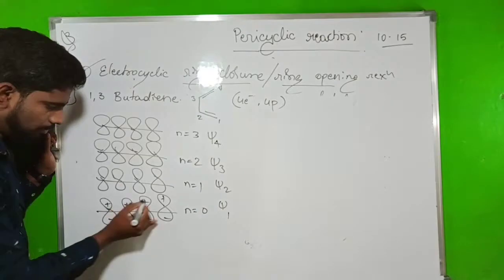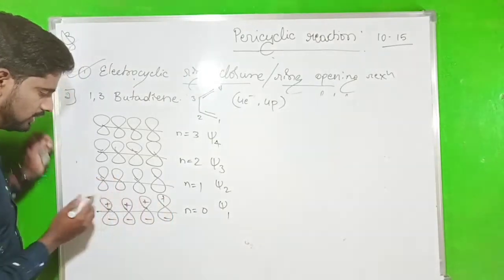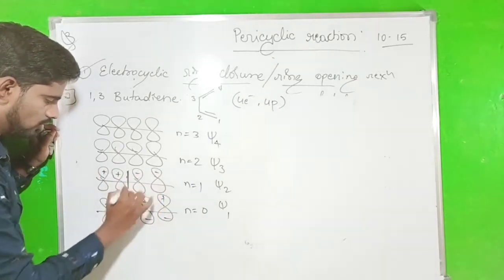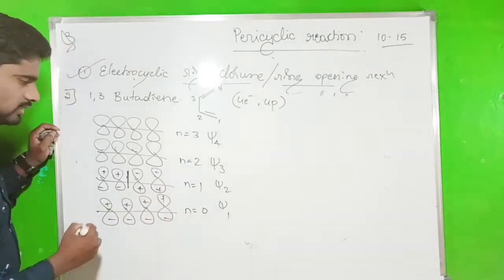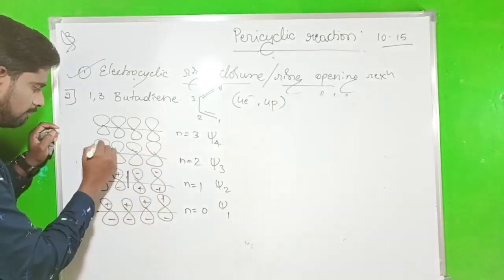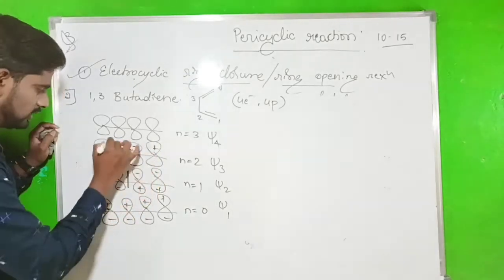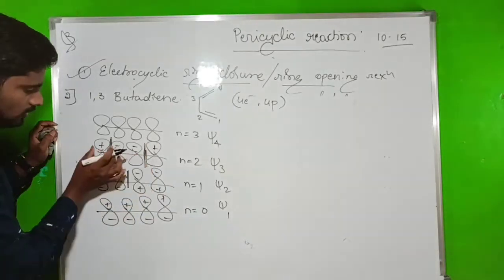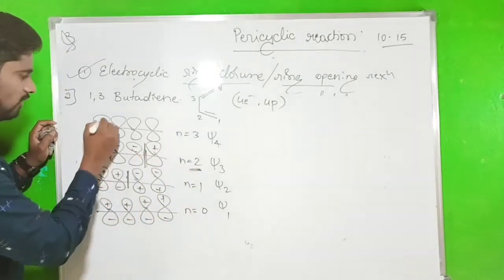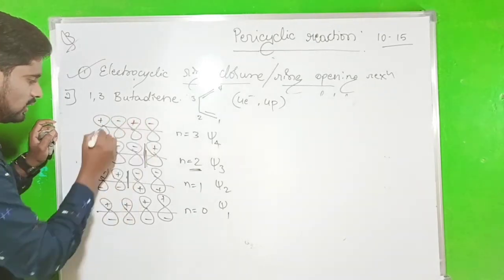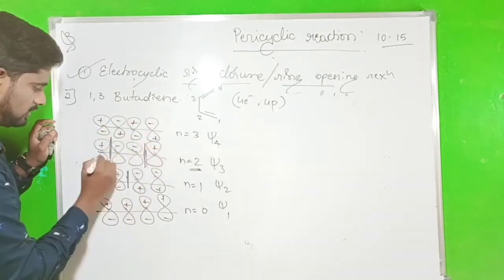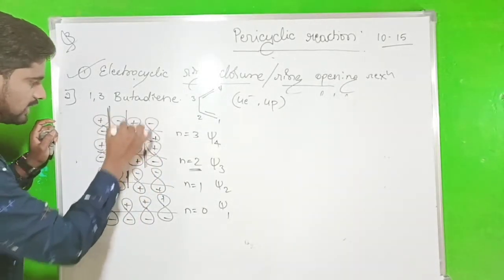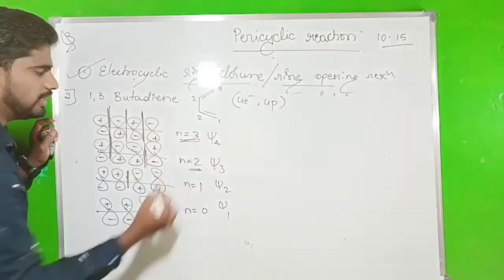Look here, these are all plus on one side, this is the bonding molecular orbital. Now the next has one node: plus, plus, minus, minus. Then n equals 2: plus, minus, minus, plus. This is one node, plus-minus one node, minus-plus one node, so there are two nodes. Coming to the last, plus minus plus minus, minus plus minus plus: this is one node, this is a second node, this is a third node. So n equals 3.